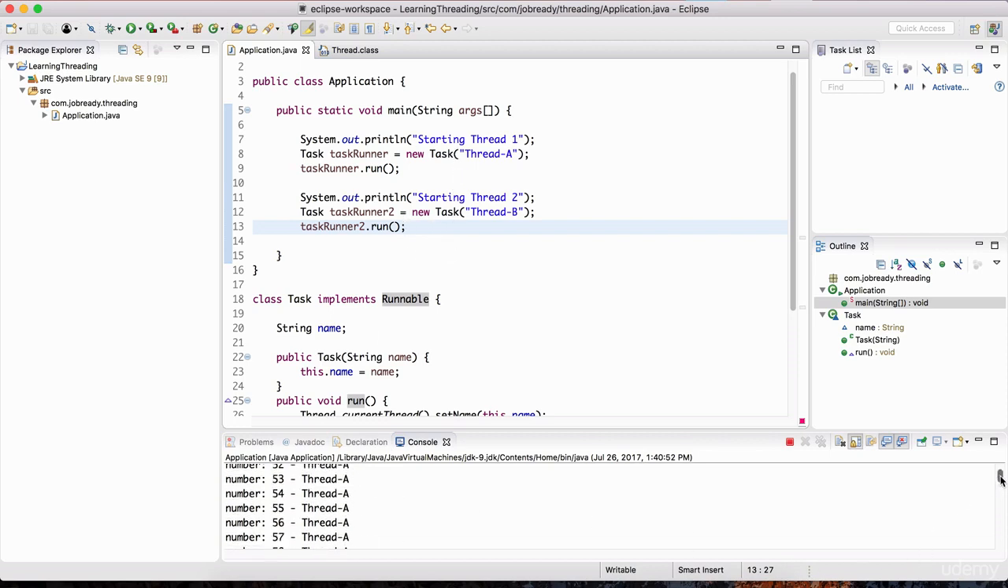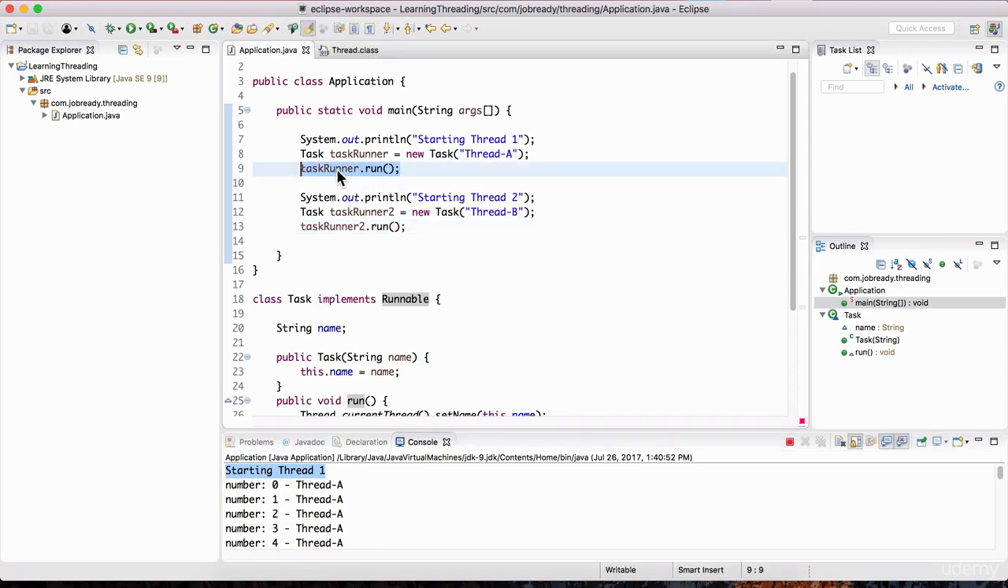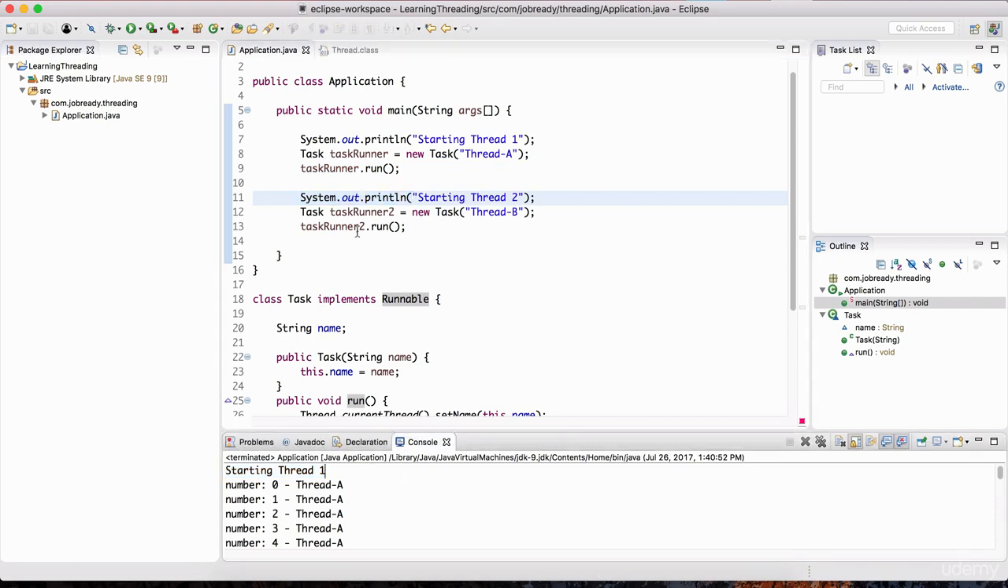If we scroll all the way to the top, notice it's saying starting thread 1, and we don't see starting thread 2. It didn't even move here. It's stuck here until it's done. Only then is it going to move to this line and so on. So you're going to notice that this is just like a regular basic Java program, similar to what you've been writing so far in the course. It's sequential, it's single threaded. The main thread is the only thread in this program. It doesn't actually have multiple threads running, just a single thread.